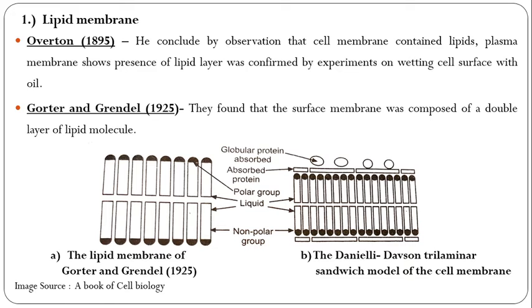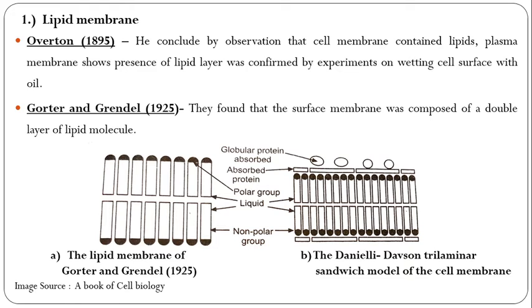Similarly, the Danielli and Dawson trilaminar sandwich model of the cell membrane also has globular proteins adsorbed.